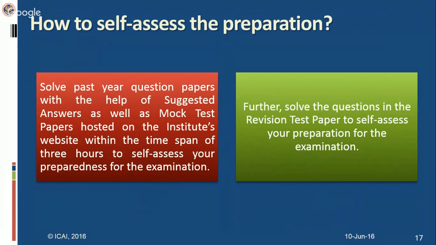Students actually wait for mock test papers. They go to the center, they attempt it, they get it evaluated. So they get to know their weaknesses, their shortcomings also quite well. Revision test papers have amendment-based questions also. You will get more questions for practice, and it is also a way of self-assessing your preparation. The time management is not there, but you will get new questions to practice. So both the things are very useful for the students.